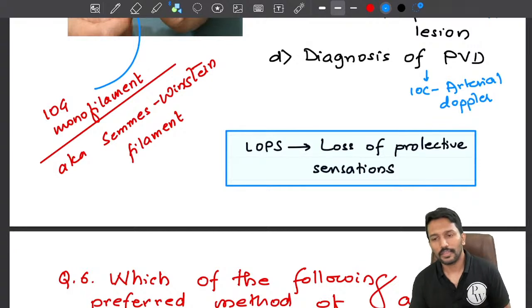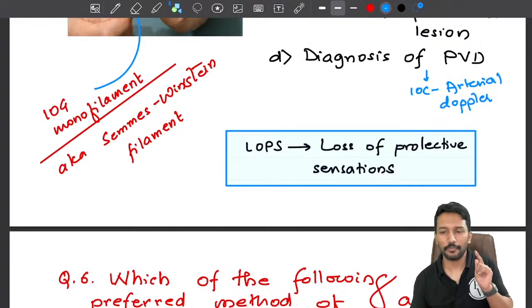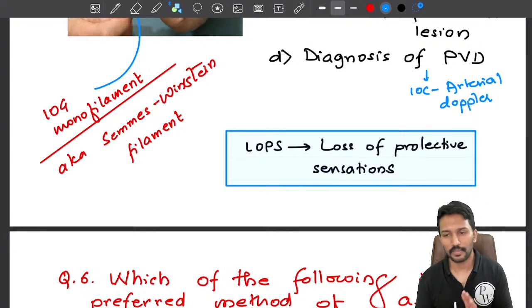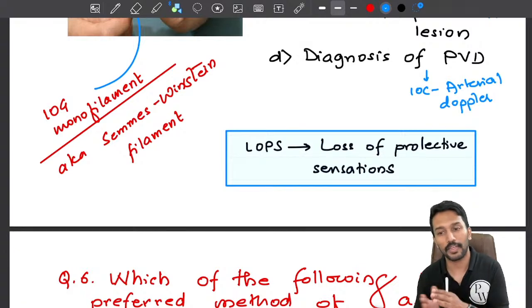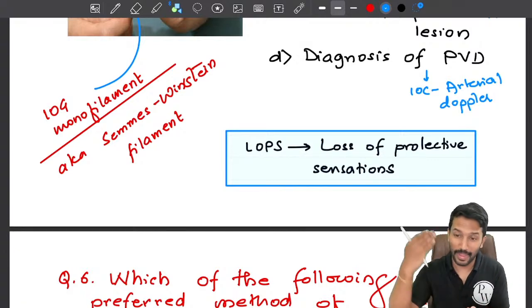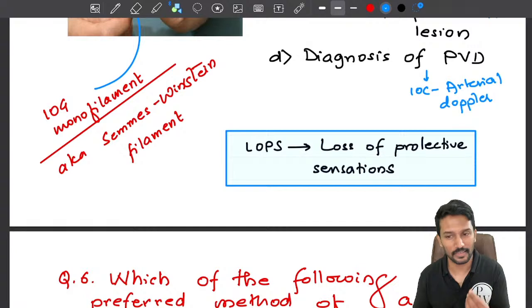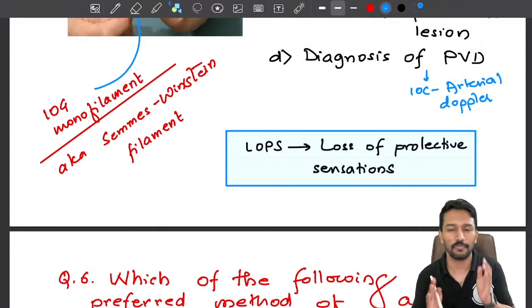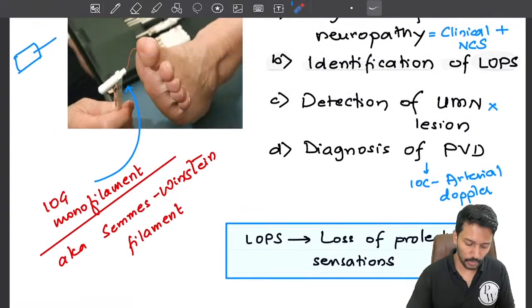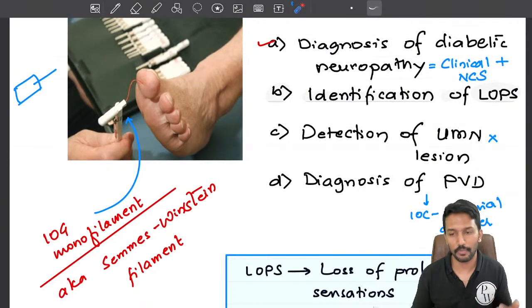Now I have to understand whether this patient is able to protect his feet from injuries or not. Why is this important? Because if there are multiple injuries, the wounds in a diabetic will not heal and it will lead to what we call diabetic foot. Sometimes we have to amputate the diabetic foot because it doesn't heal well. So we have to assess whether the patient is able to protect his feet or not. If he is able to feel this filament, that means he will be able to protect his feet from injuries. He will recognize the injuries and get them addressed.